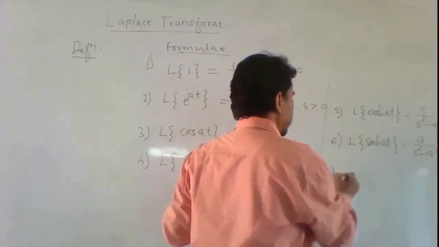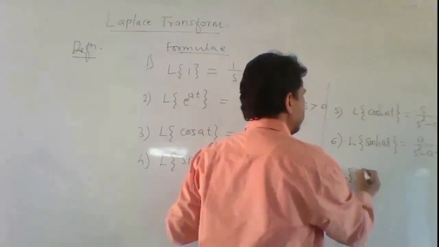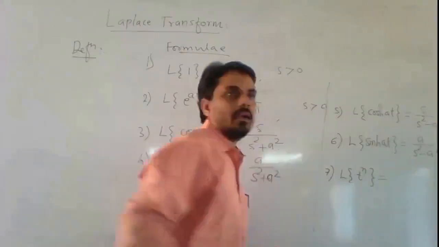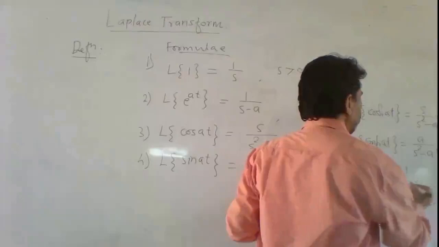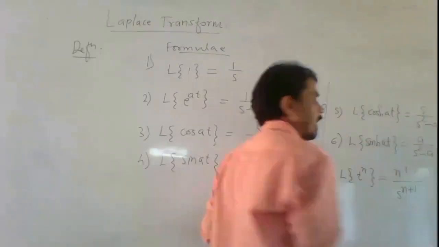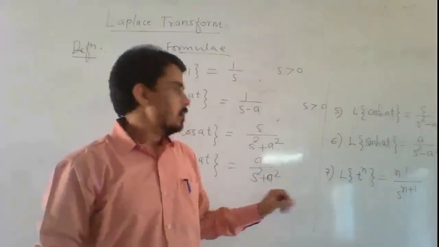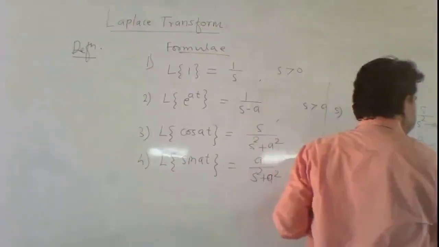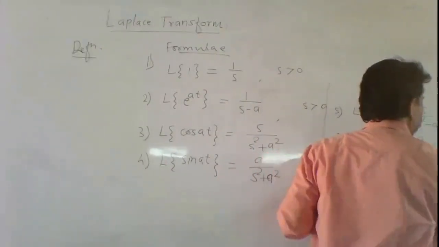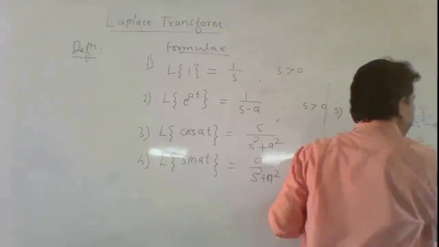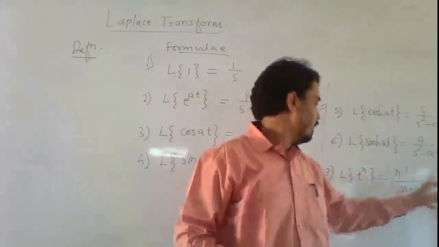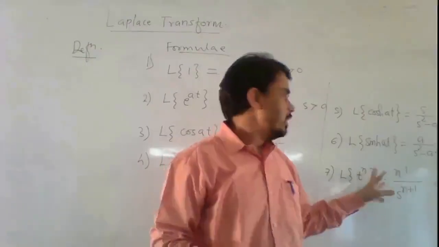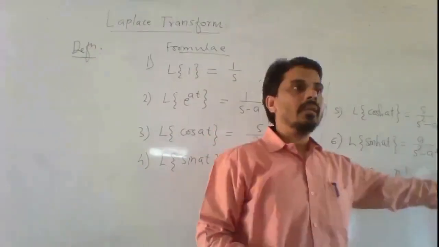Next is the Laplace transform of algebraic function t raised to the power n, which is equal to n factorial divided by s raised to the power n plus 1, or it is gamma n plus 1 divided by s raised to the power n plus 1. The gamma formula is applicable when this n is a fraction or negative integer.